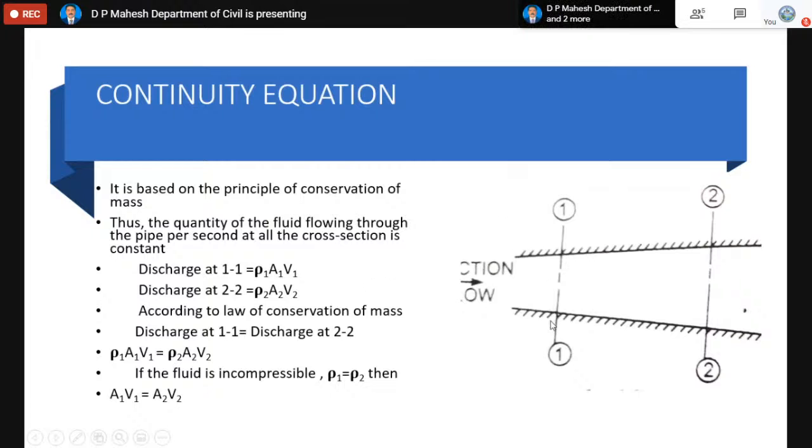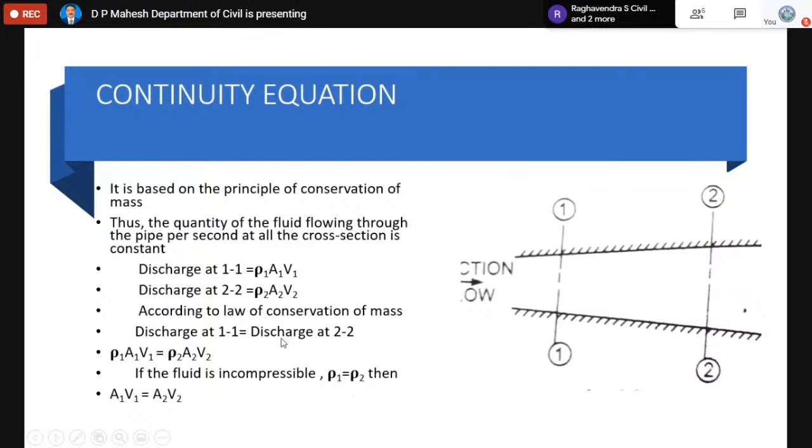Then the discharge at 1 equals rho 1 into A1 into V1, and the discharge at 2 equals rho 2 into A2 into V2, where rho 1 and rho 2 are the densities, A1 and A2 are the cross-sections, and V1 and V2 are the velocities at 1 and 2. According to this law, they are always equal. When it is compressible, the density will change.